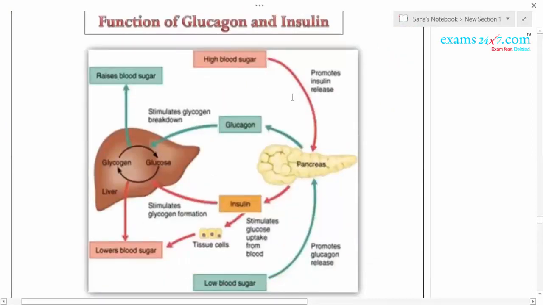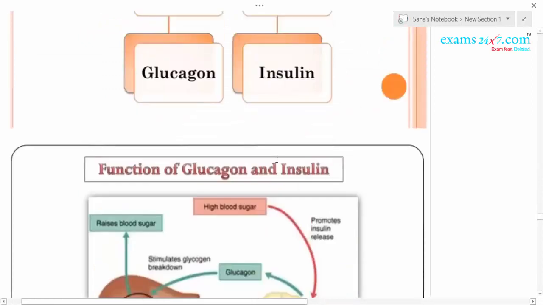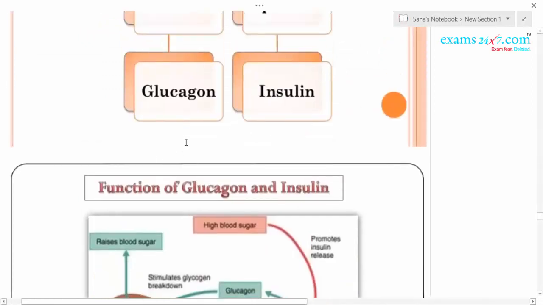It converts the glucose into glycogen and also stimulates the absorption of more glucose by the cells, so that the blood glucose enters inside the cell and helps the metabolic activity. Thus, in the blood, the glucose level will be reduced or maintained. So both glucagon as well as insulin maintain the blood glucose level. Insulin reduces the blood glucose level, glucagon increases it, but both together control the glucose level.